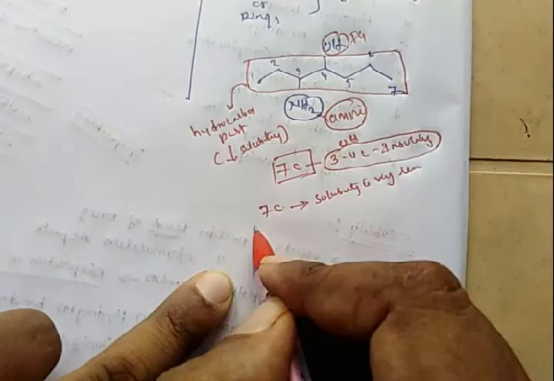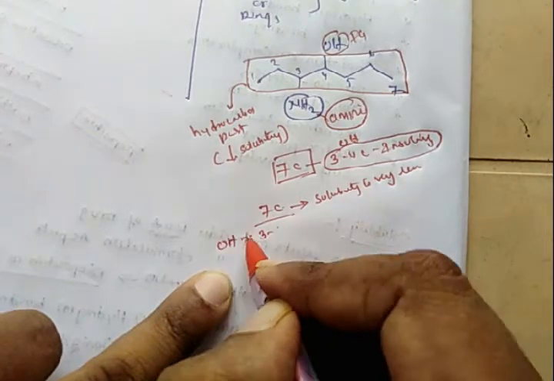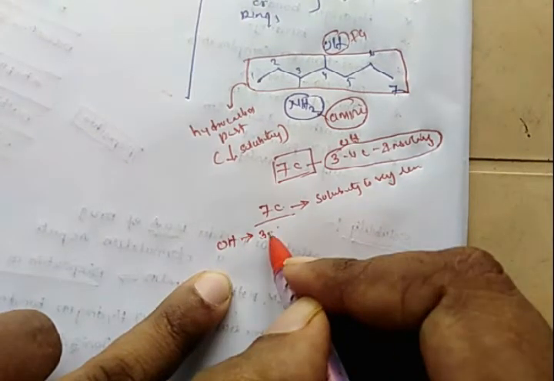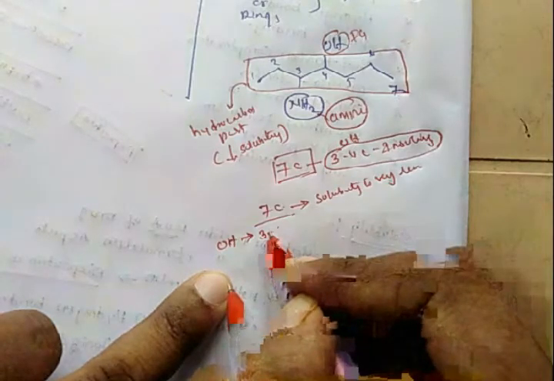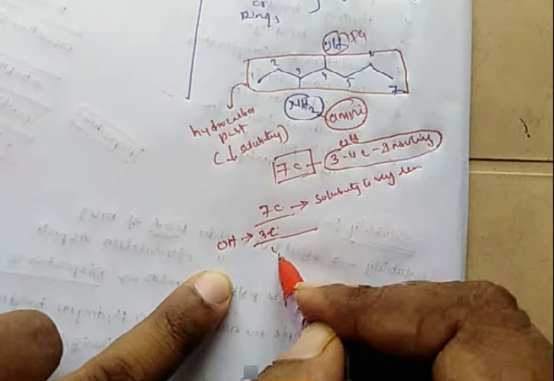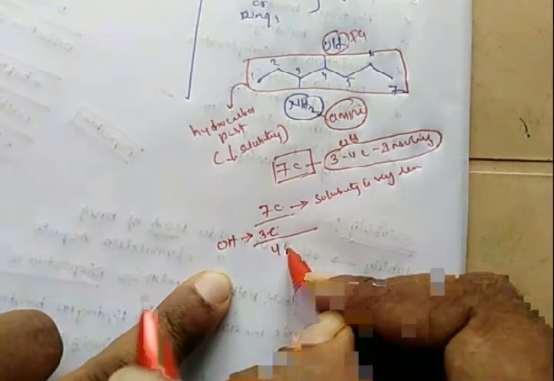So the insolubility of the compound is majorly due to the remaining 4 carbons only. I am explaining that in this structure there are 7 carbons, and the solubility of the molecule is very low.